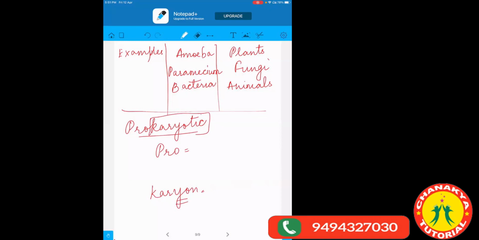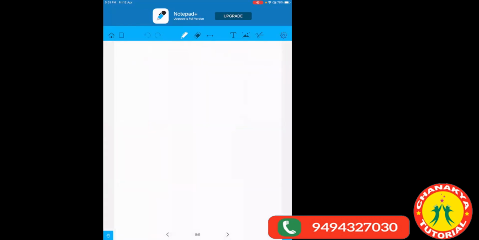Karyotic is a word derived from karyon. Pro means primitive or old, whereas karyon means nucleus. Fine. Primitive nucleus, or we can say old nucleus.